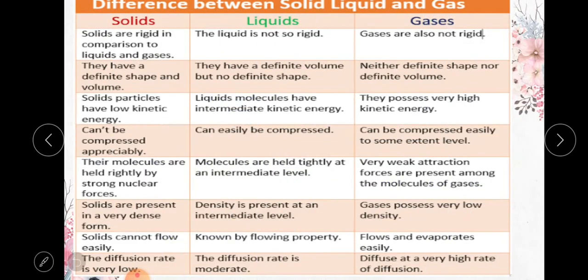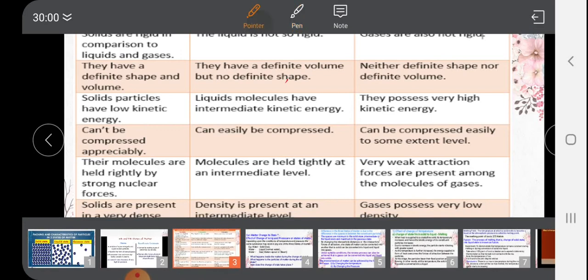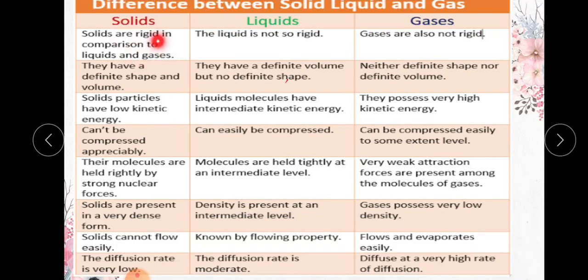Next concept. Let us distinguish these solids, liquids and gases based on their properties. As we discussed in the previous class, solids are rigid in comparison to liquids and gases. Solids are rigid and stronger compared to liquids and gases, but liquids are not rigid and gases are also not rigid.